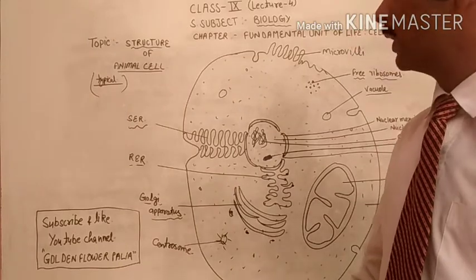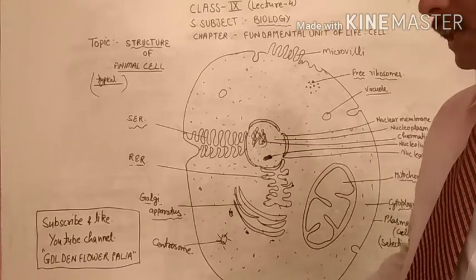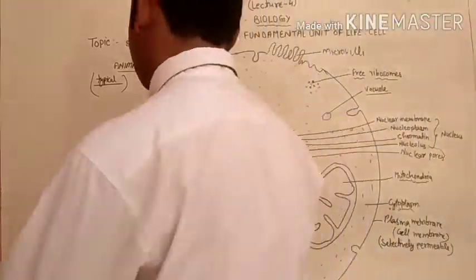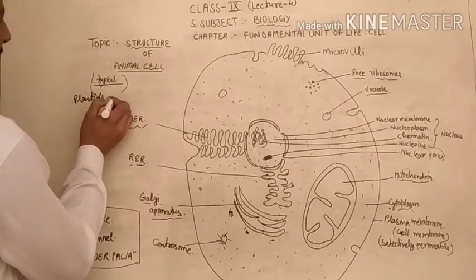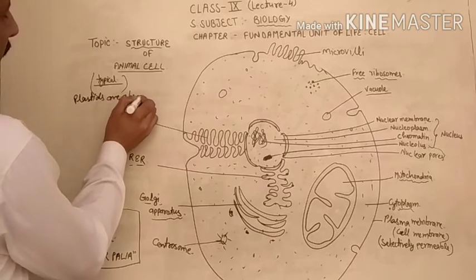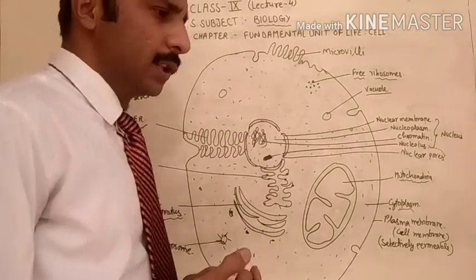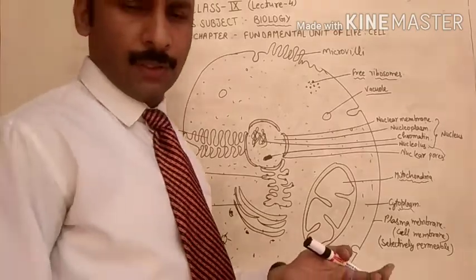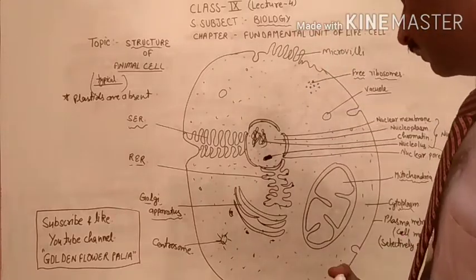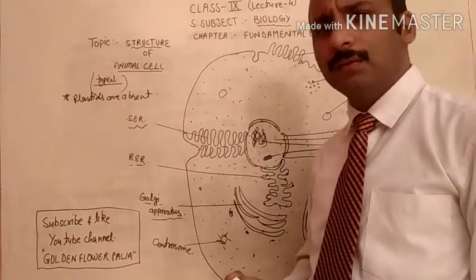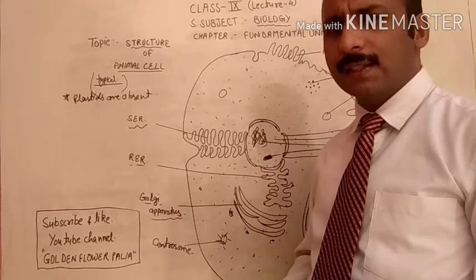One more thing I would like to tell you is that in animal cells, plastids are absent. Plastids are special structures or cell organelles which provide different colors to the plant cells.